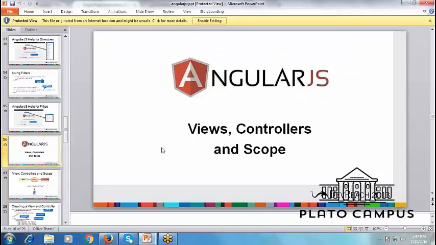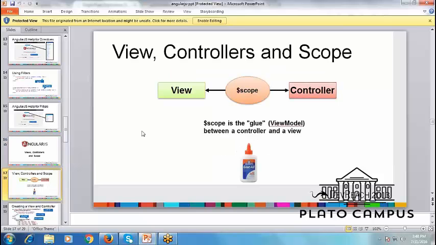Now another concept: views, controller and scope. I told you earlier that the view is a representation layer for you. The controller will connect the data for your view from the database. Here is a new word you can see, scope. Scope means we are going to bind the view with the controller. So who will do that for the view and model? That is scope, and it is used with the prefix $ sign. We can say it is a kind of glue that binds a controller and a view. It is a kind of model that the controller will use to bind with that view.